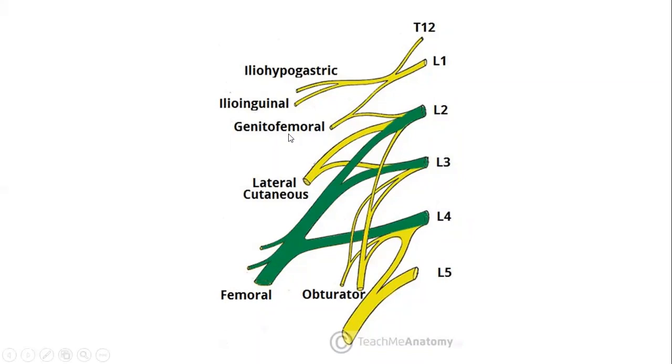Next nerve is the genitofemoral nerve, having root value of L1 and L2. This nerve pierces the psoas major muscle anteriorly and immediately divides into two branches. The lateral branch is the femoral branch, which is purely sensory, and medial branch is the genital branch. The sensory branch, which is the femoral branch, pierces the vascular lacuna near the saphenous opening and supplies the skin below the inguinal ligament, that is, proximal and lateral aspects of the femoral triangle.